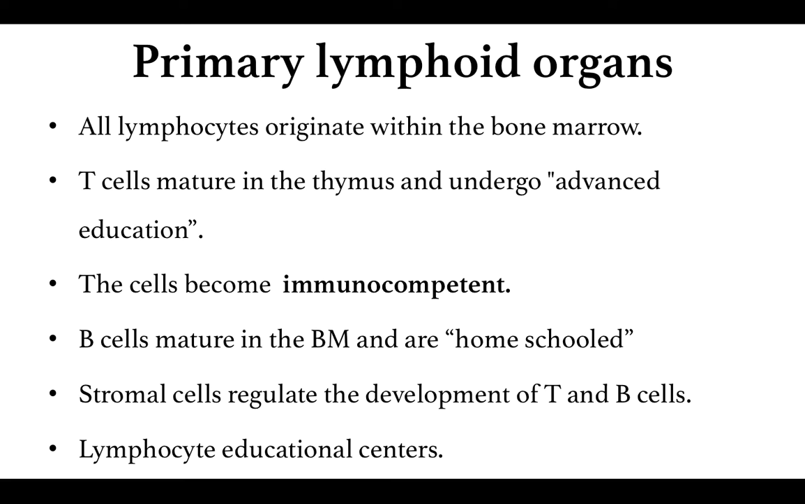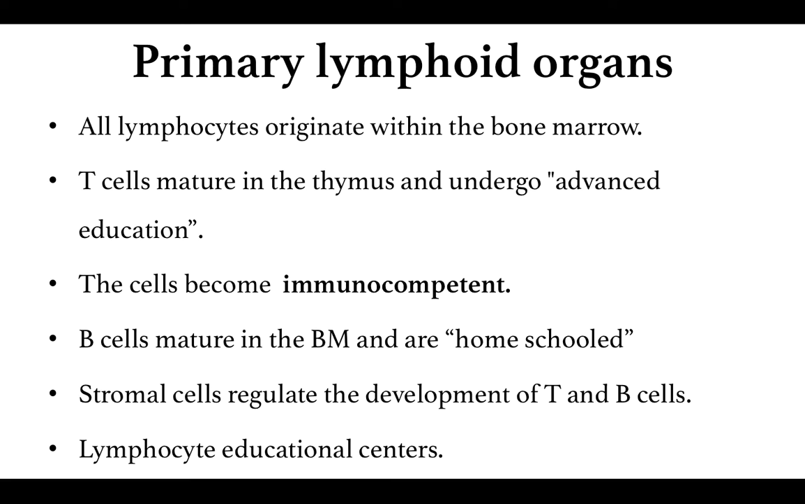But B cells, which are produced within the bone marrow, remain inside the bone marrow and undergo maturation and education within the bone marrow. And because they are formed within the bone marrow and educated within the bone marrow, you can say that the B cells are homeschooled, where they are taught to differentiate between the self and the non-self.